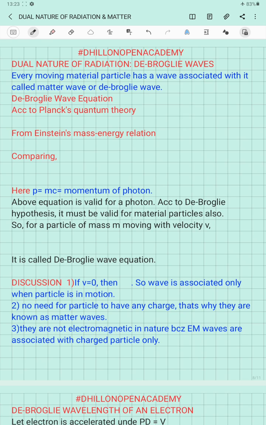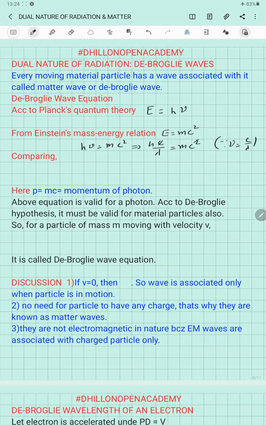We want to derive the de Broglie equation. According to Planck's quantum theory of light, the energy associated with the quanta of a photon is given by E equals h nu, where nu is the frequency of light. From Einstein's mass-energy relationship, we have E equals mc squared. If we compare equations 1 and 2, we have h nu equal to mc squared, or we can write this as hc over lambda equal to mc squared, because we can write nu as c by lambda.